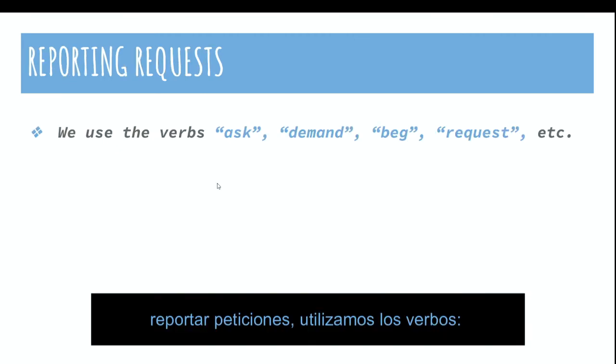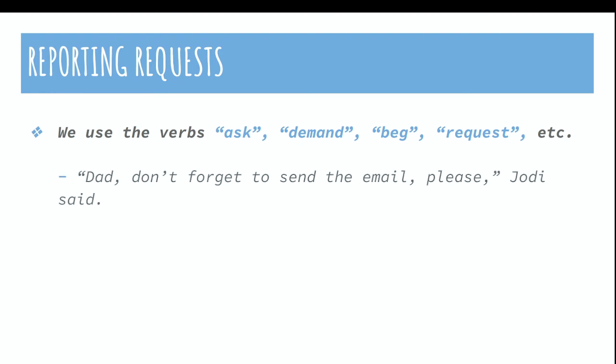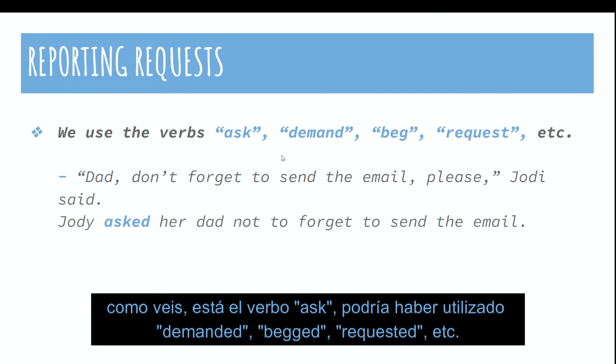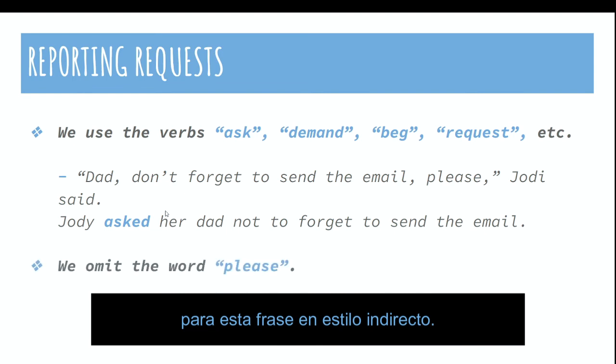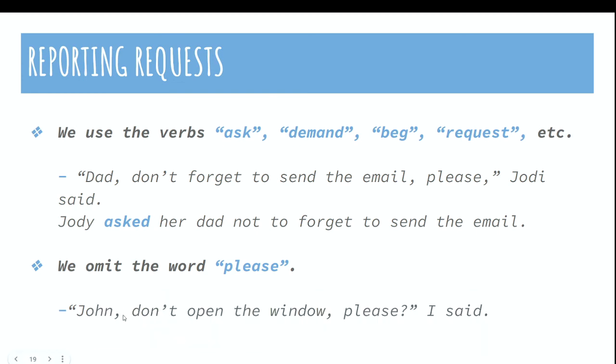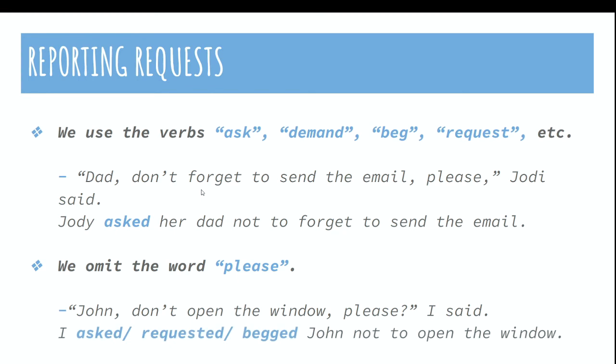Reporting requests. We use verbs. The verbs ask, demand, beg, request, etc. Dad, don't forget to send the email, please, Jody said. Jody asked her dad not to forget to send the email. So as you see, we have asked. I could have used demanded, begged, requested for this reported sentence. We omit the word please. We don't need to use it. This please is implied in the reporting verb. John, don't open the window, please. I said, I asked, I requested, or I begged John not to open the window.